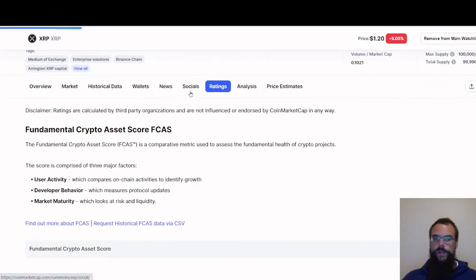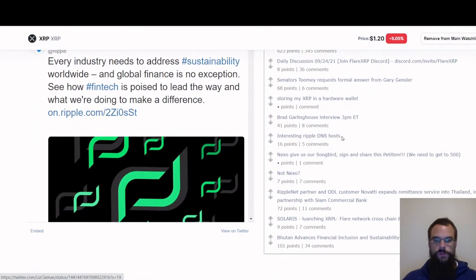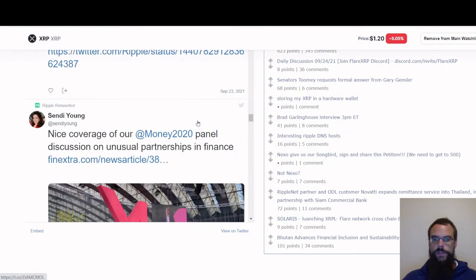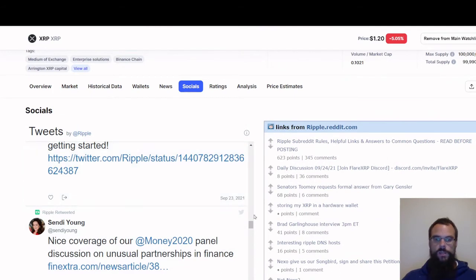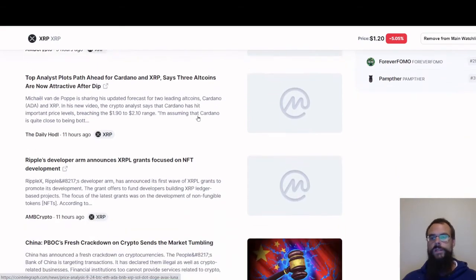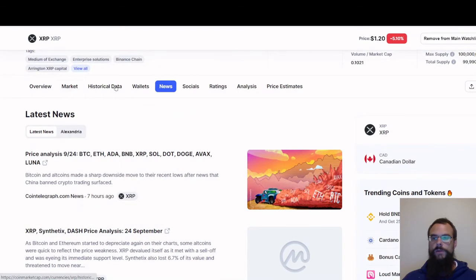Let's go to the ratings. There are no ratings right now. Let's go to social. Social is your tweets on Twitter and your Reddit posts, recent ones. So you can look through these ones here and see what's going on. I'll show you this more on research. This is another place where you can do some research on your coins. And then you got your news. What news is currently around about this particular cryptocurrency. So this is showing within the last 12 hours, 11 hours.